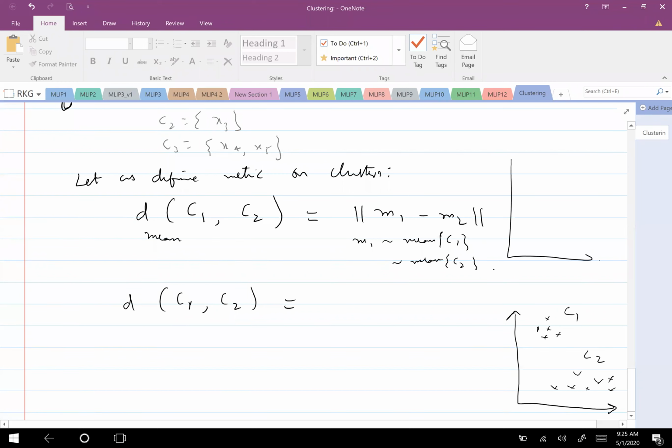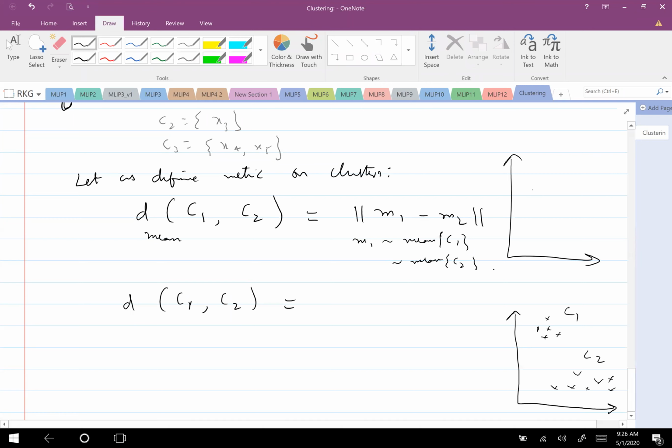Also, I can have C1 and C2 in different ways. For example, this may be C1, and this may be C2. So it can be there in different ways.